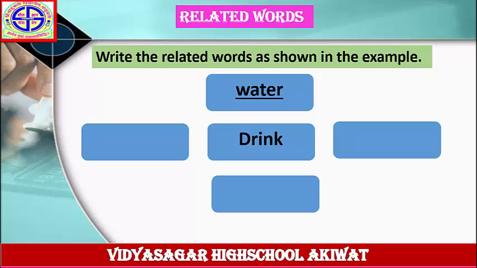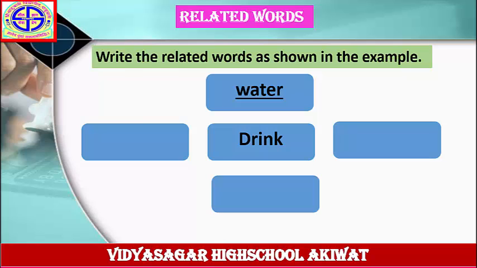Write down the first answer, water. Drink water. Drink juice. Drink milk. Drink coconut water. In this way, you can complete this wave diagram on your own.